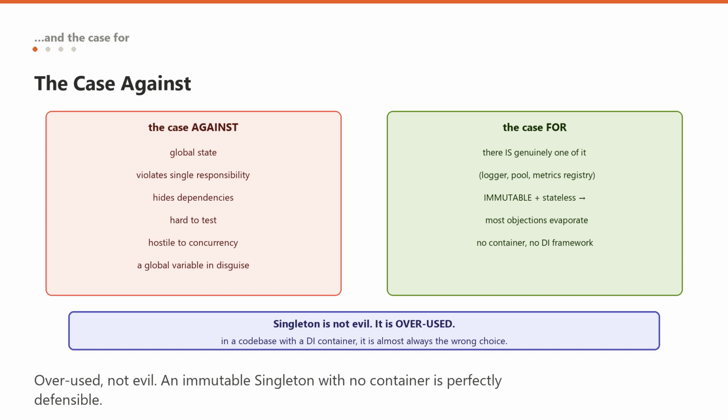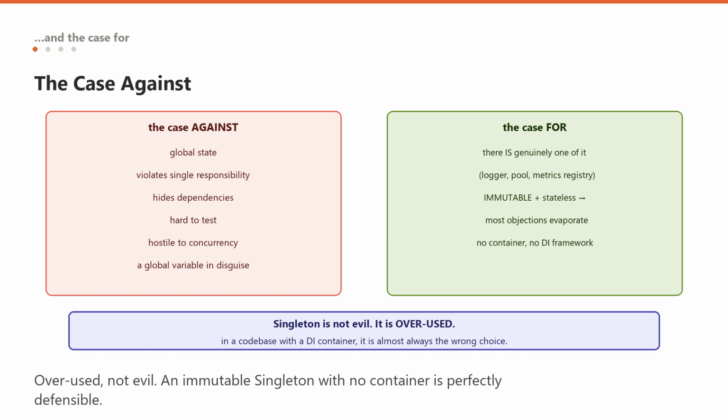Now, the case for, because I am not going to pretend it is never right. Sometimes there genuinely is exactly one of something, a logger, a metrics registry, a connection pool. Sometimes the object is immutable and stateless, in which case most of the objections above simply evaporate. An immutable singleton is far more defensible than a mutable one. And sometimes you have no container, and no framework, and adding one to write a log line is absurd.